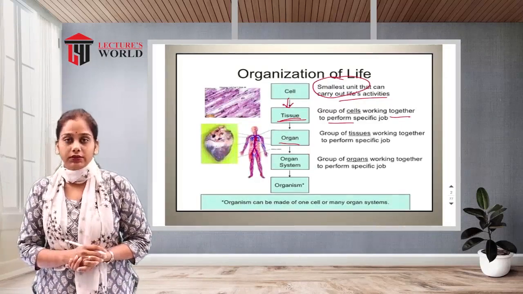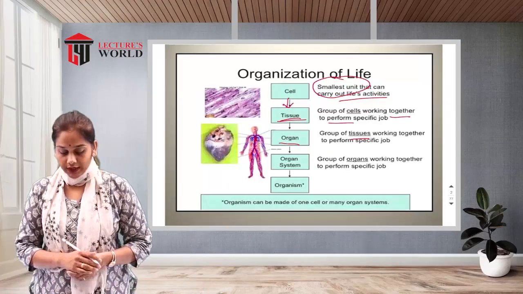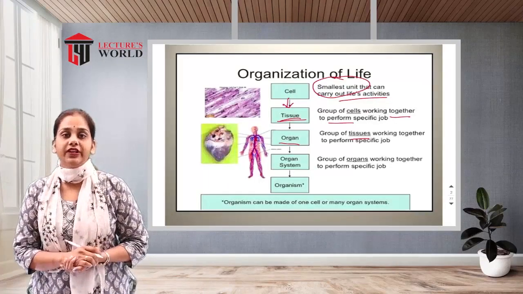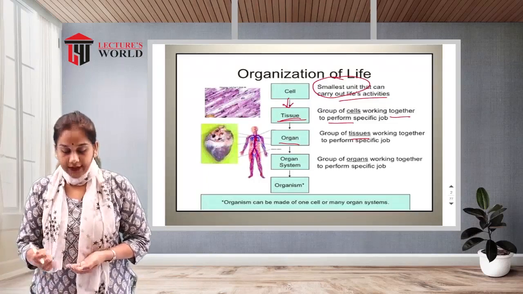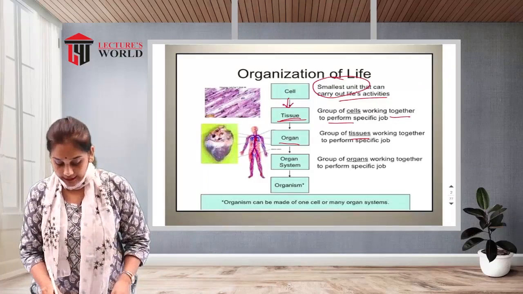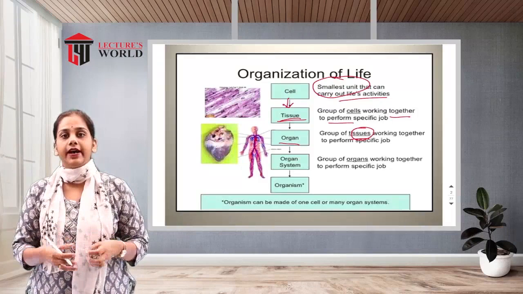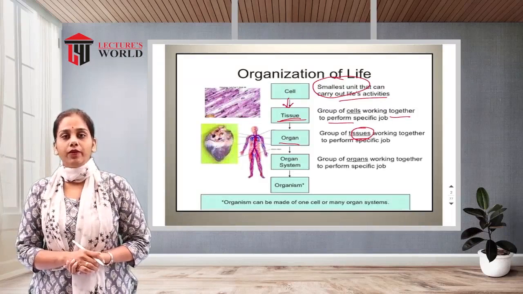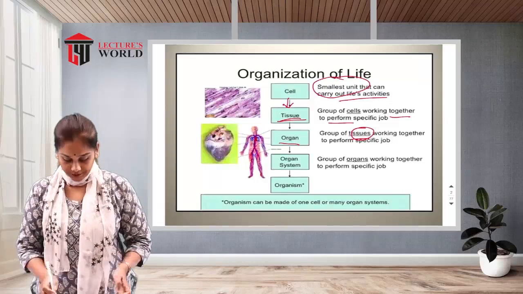What is an organ? A group of tissues working together to perform a specific function. Tissues combine and work together to perform a specific function, and that is known as an organ.